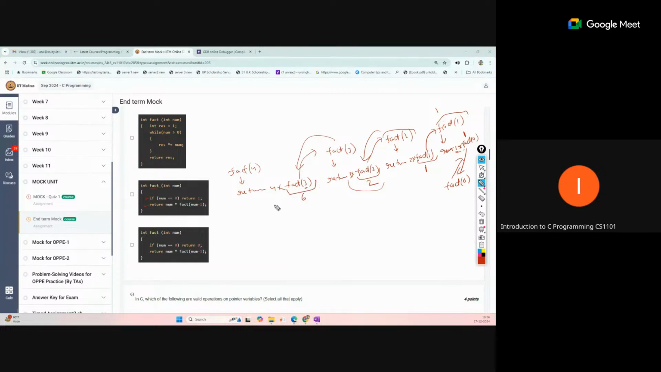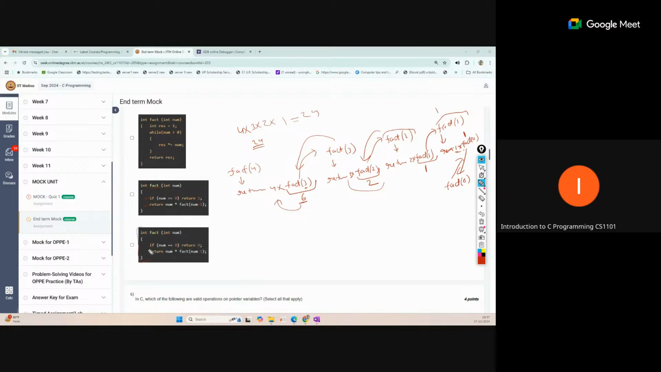Oh, something wrong. We have done 4, 3. Yeah, the answer is correct. So 6 into 4 equal to 24, so the answer is 24. In the previous calculation I mentioned it wrong, I mentioned 12. So this is now 4 into 3 into 2 into 1, which is 24. Yeah, 24 is correct.